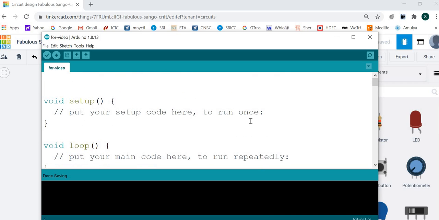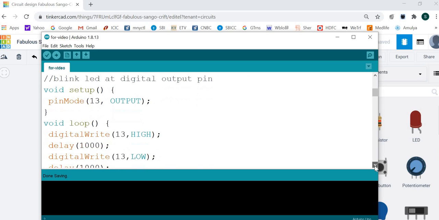Arduino IDE, there are always two functions provided. One is the setup function and one is the loop function. In the setup function, all the instructions to be executed only once are written. And in the loop function, all the instructions to be executed again and again should be written.